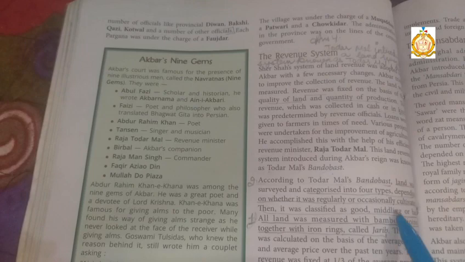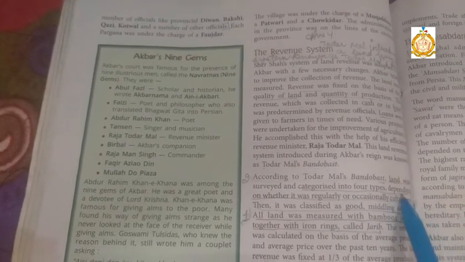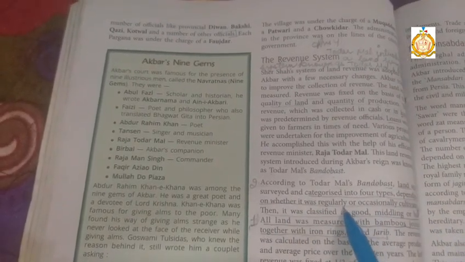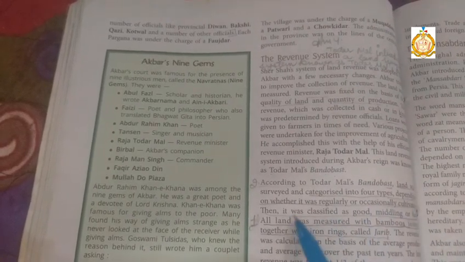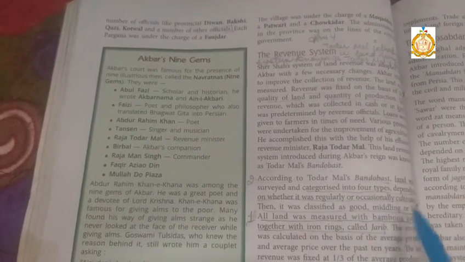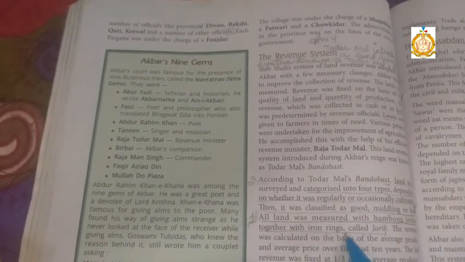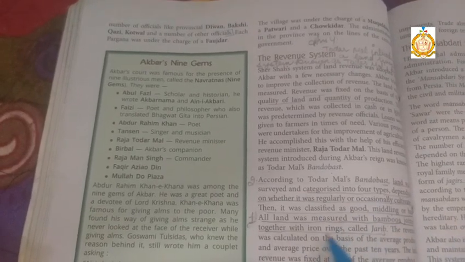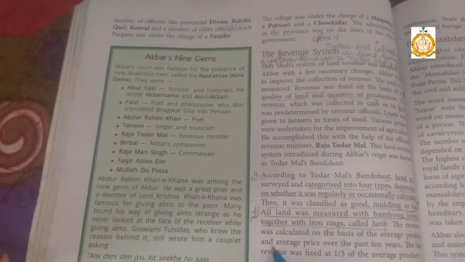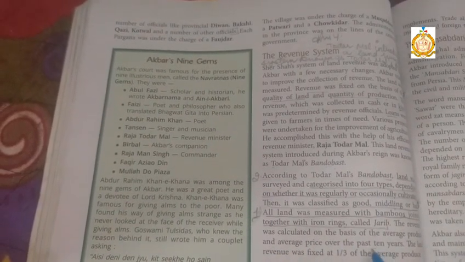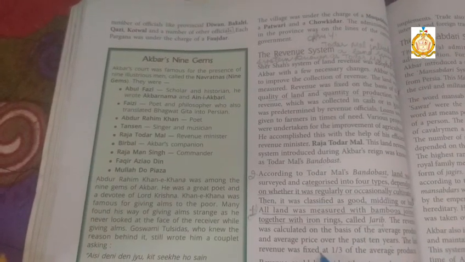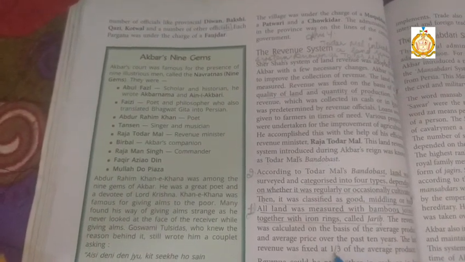Lands were categorized into four types, depending on whether they were regularly or occasionally cultivated. Then they were classified as good, middling, or bad. All land was measured with bamboos joined together with iron rings, and that thing is called jarib. The revenue was calculated on the basis of average produce and average price over the past 10 years. The land revenue was fixed at one third of the average produce. So one third of the average produce was taken as land revenue according to Todramal Bandobast.